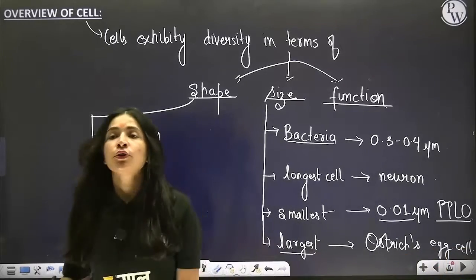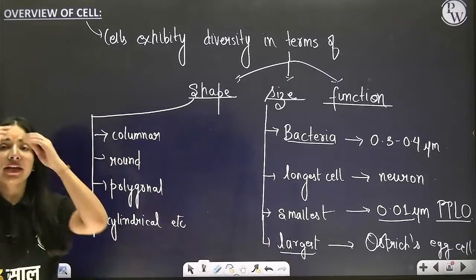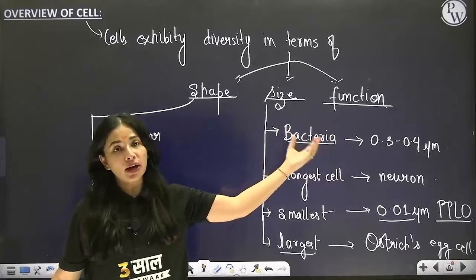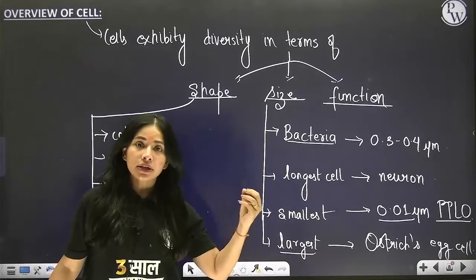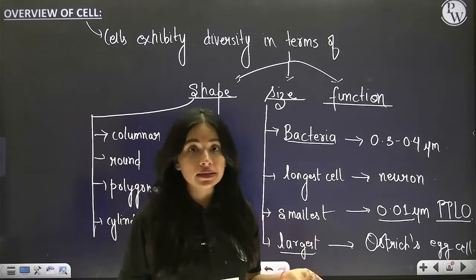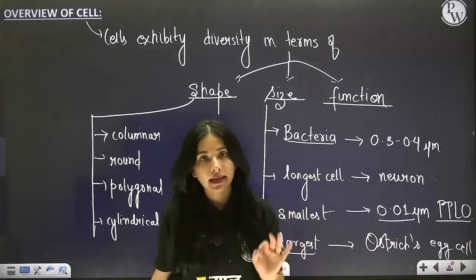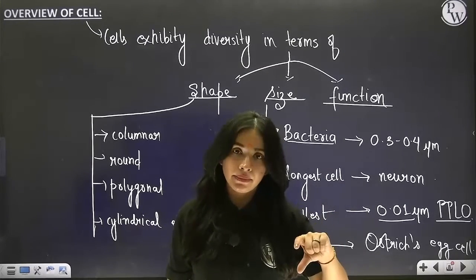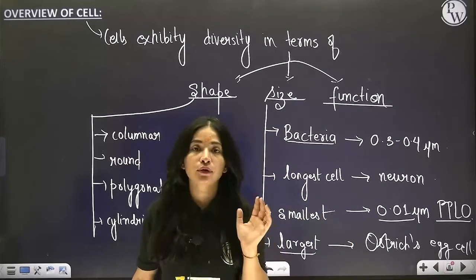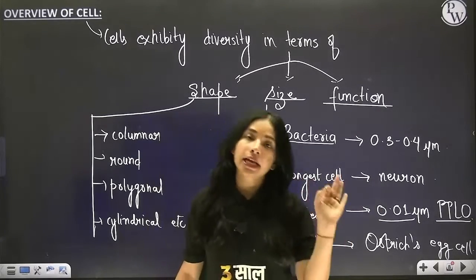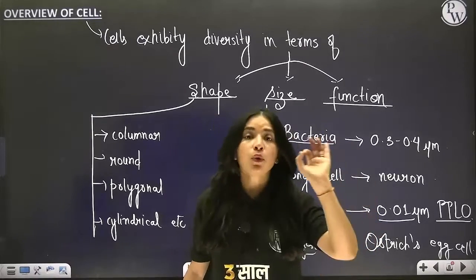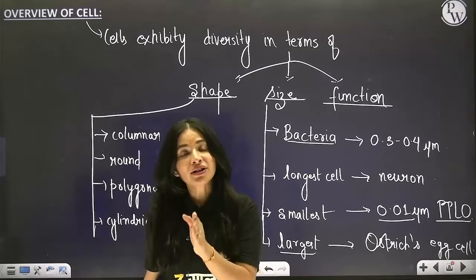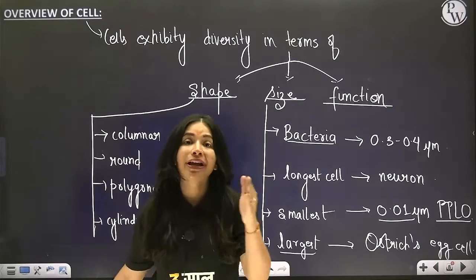Right? Clear? So here you see, there are so many variations when it comes to shape and size. Now let's talk about the function also. There's one simple line which you have to understand, and it's really very easy to understand. It is said that whatever the shape of the cell is, accordingly the function it is going to perform. So in short I can say the function a cell performs is according to its shape.